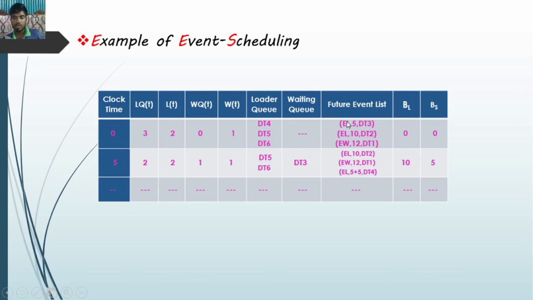That's why 2 into 5, that means 10. Here there is 1 scaler that is consuming time, so it needs only 5 minutes, 5 into 1.